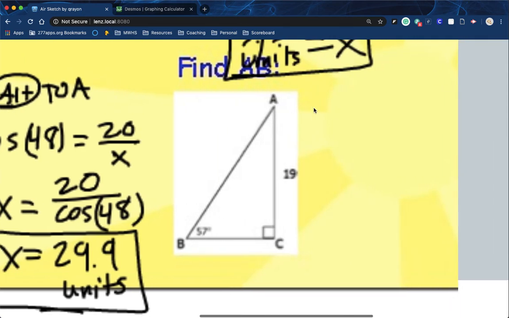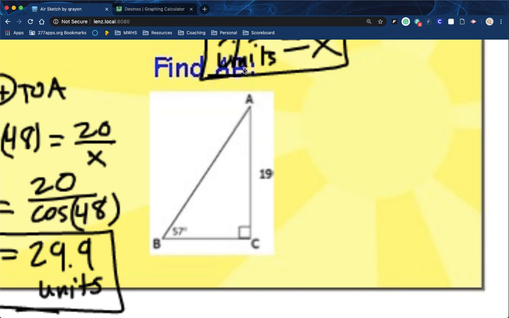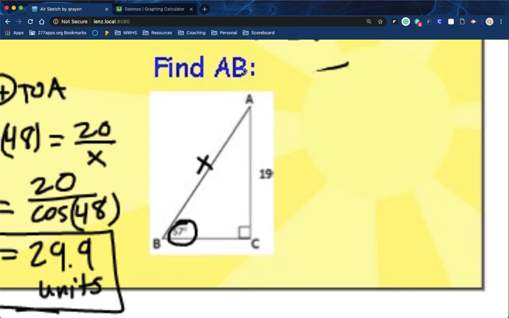All right, one more. There we go, now we can see that. It just says AB generally, so let's mark AB as the hypotenuse again, X. This is a 57 as my reference angle. 19 is on the opposite side of the triangle.